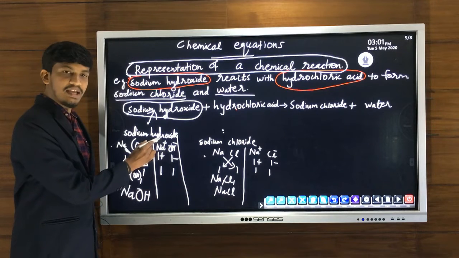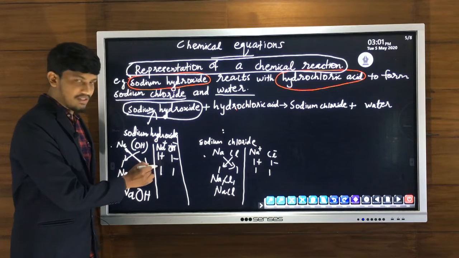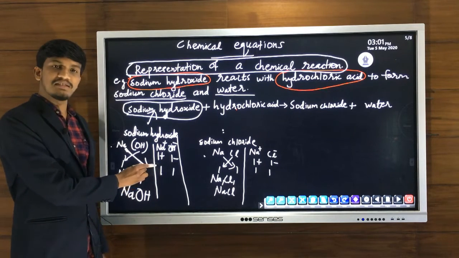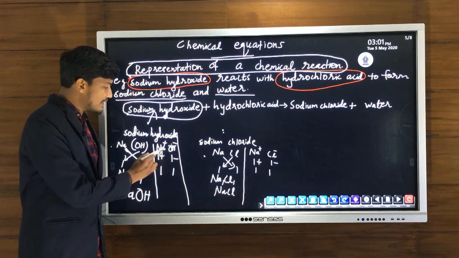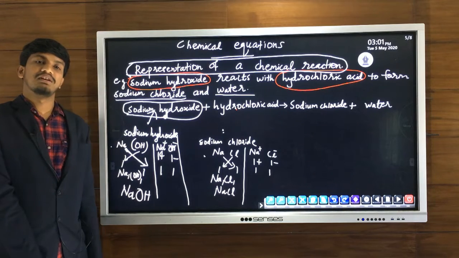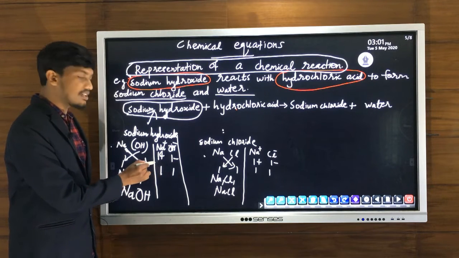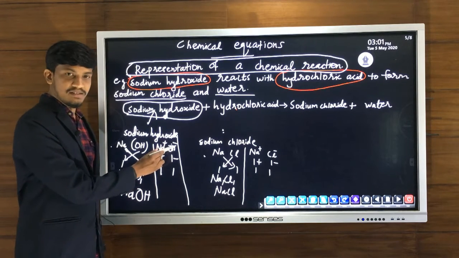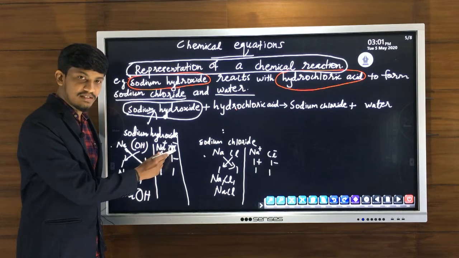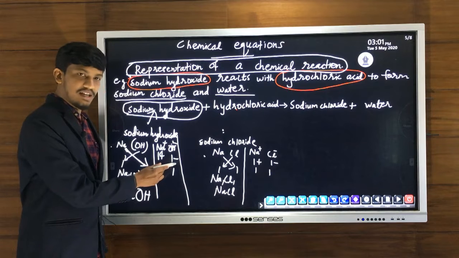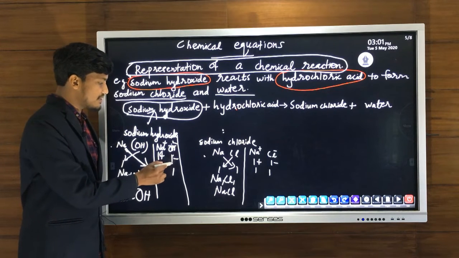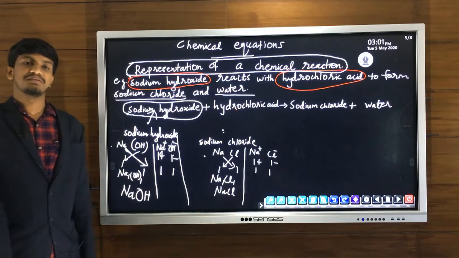Na plus has charge 1 plus, so its valency is 1. How can we get the valency? From the charge, avoid the sign, write the number. Avoid the plus sign, then the number is 1. Hydroxide OH minus has charge 1 minus. How to get valency? Avoid the minus sign, we will get 1.